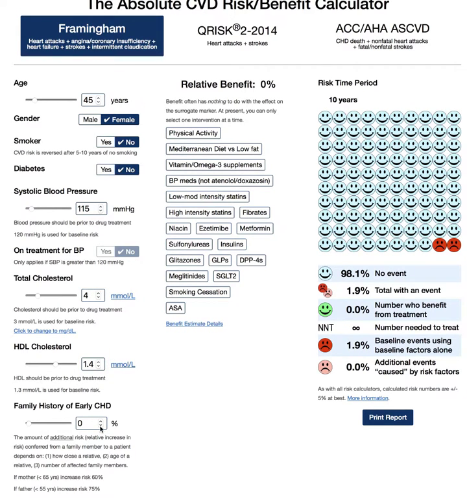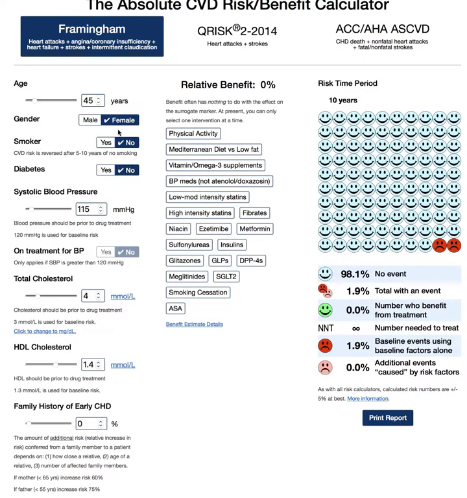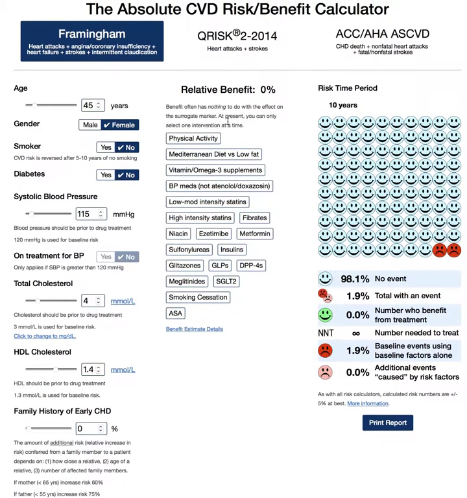So if we were to take 100 patients with these particular risk factors, 45 years of age, female, etc., or clone the same patient 100 times over, and we were to follow those patients for 10 years, the risk of that patient having a heart attack or stroke over the next 10 years is very low. It's estimated at 2%. So out of 100 smiley faces, 2 of those patients, unfortunately, but still very low risk, are going to have a heart attack or stroke based on statistical analysis.